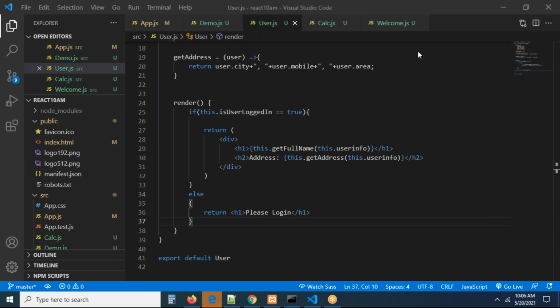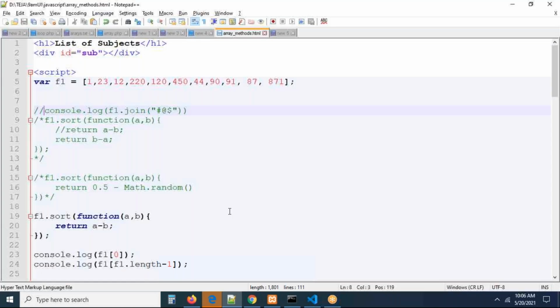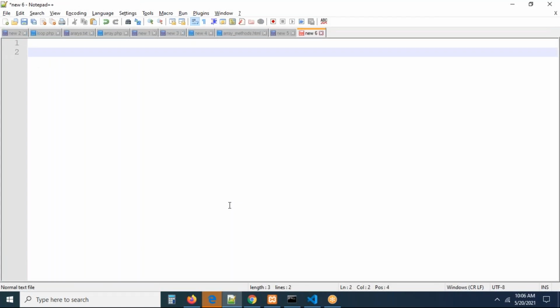Hello everyone, very good morning to all. In this session, we are going to discuss properties. In React terminology, the concept is called props, P-R-O-P-S. These are two words we regularly use: one is props and one more is state. So in every React application, we use these words called props and state.